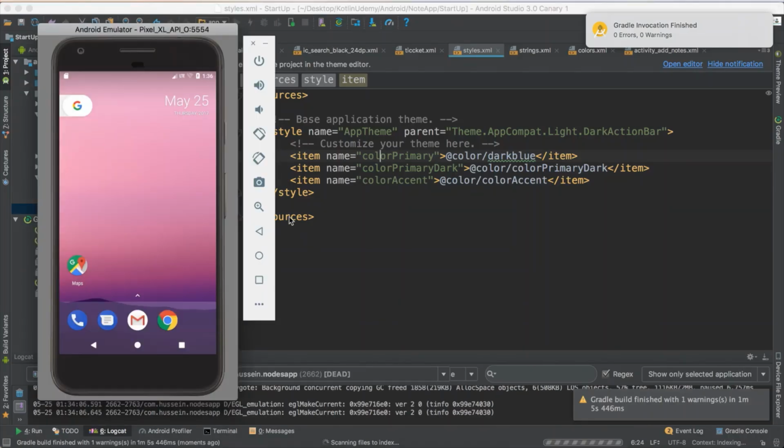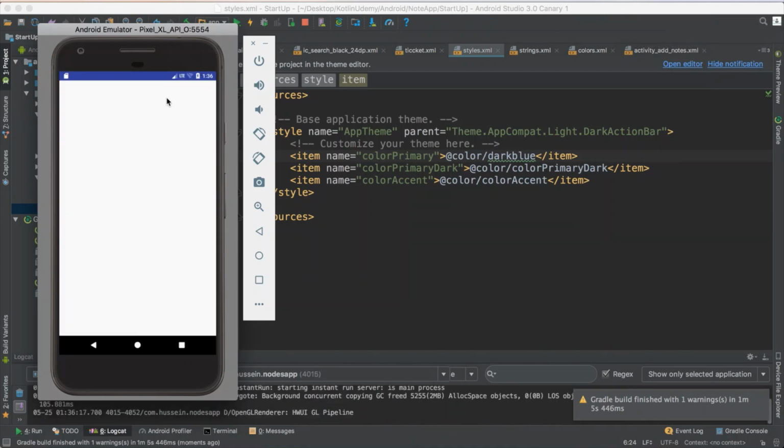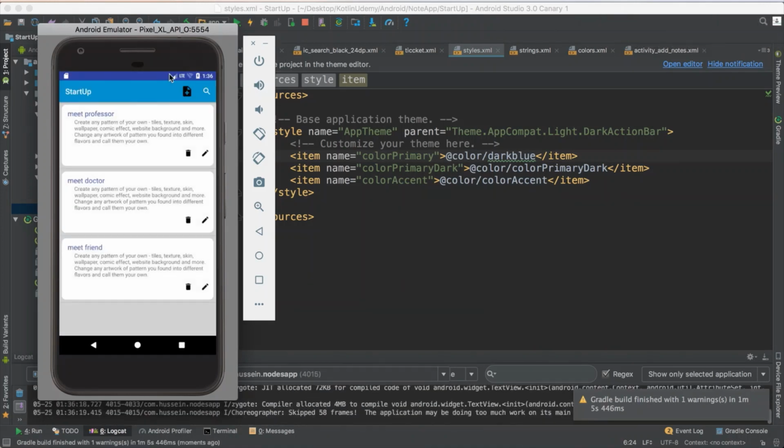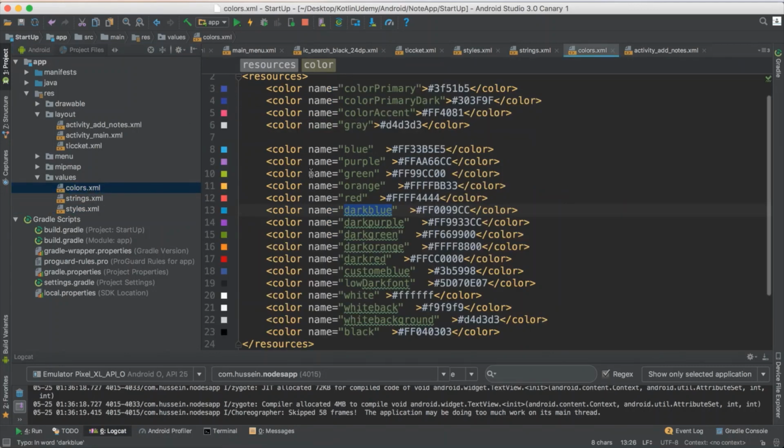So while it's loading, hopefully it's able to give me the new color on the top. I don't have to do all that. I just have to click run and it will show me. See, this is my new color at the top. I think it's nicer. Also, let me use another color for the very